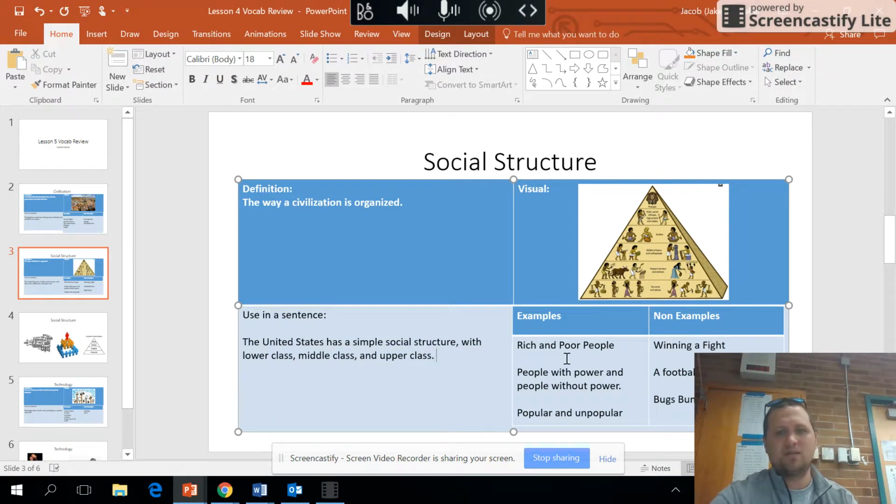Examples of this: rich and poor people, people with power and people without power. And even when you think of our school, you have people who are popular and unpopular. You have people that are kind of in between. Non-examples: Bugs Bunny, a football team, or winning a fight.